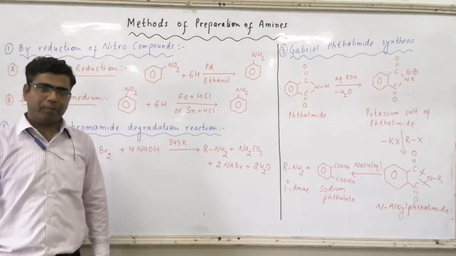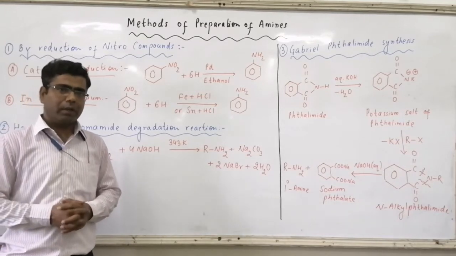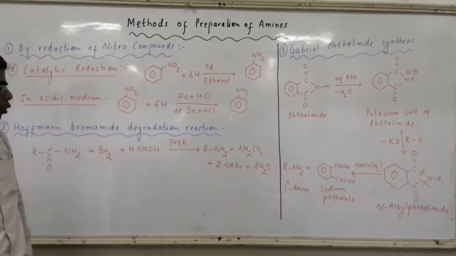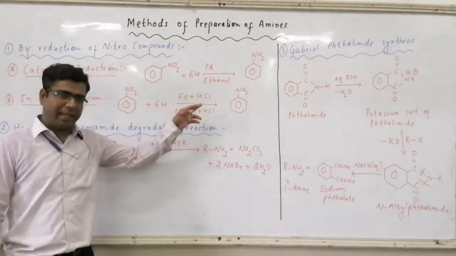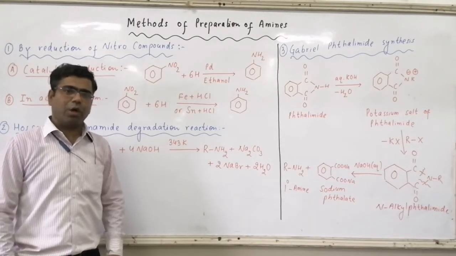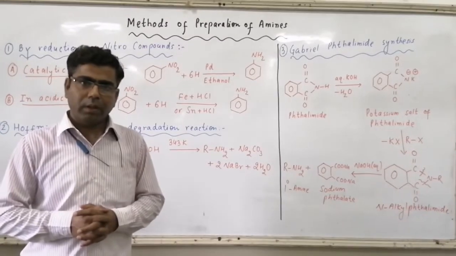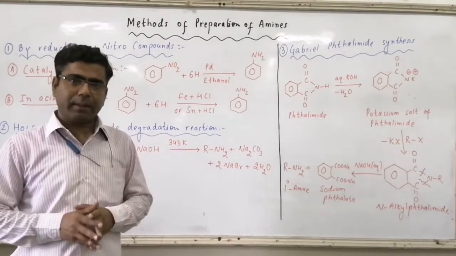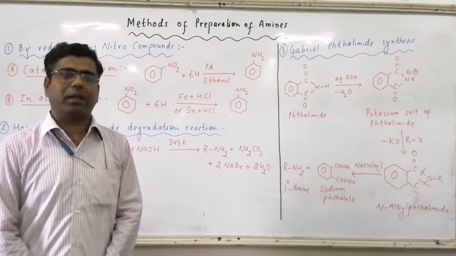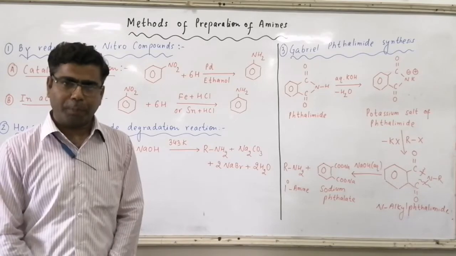So if we use palladium in presence of ethanol, then the reduction is called catalytic reduction, and if we use Fe in presence of HCl or Sn in presence of HCl, then the reduction is called reduction in acidic medium. In both the cases, NO2 group will utilize 6 hydrogen atoms for reduction. As a result, it gets converted to NH2 group.